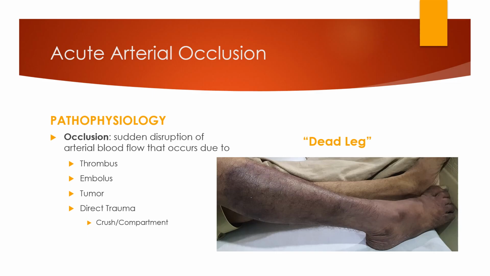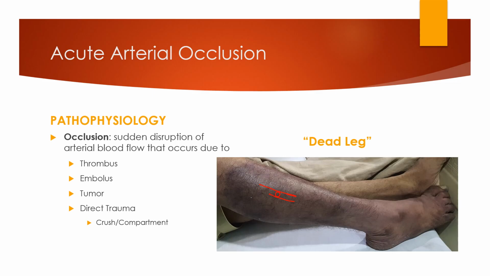Other things that you may deal with are going to be acute arterial occlusion and DVT, so I want to make sure that you guys can differentiate between these. So an acute arterial occlusion, right, is going to be the sudden disruption of arterial blood flow that occurs due to a thrombus, embolus, tumor, or direct trauma. So with a thrombus, a clot forms in the vessel itself, right, and occludes blood flow going down. An embolus is a clot that traveled from somewhere else, for example, like a patient who has AFib. The clot traveled from somewhere else, and it ends up somewhere and occludes the blood flow into that area.